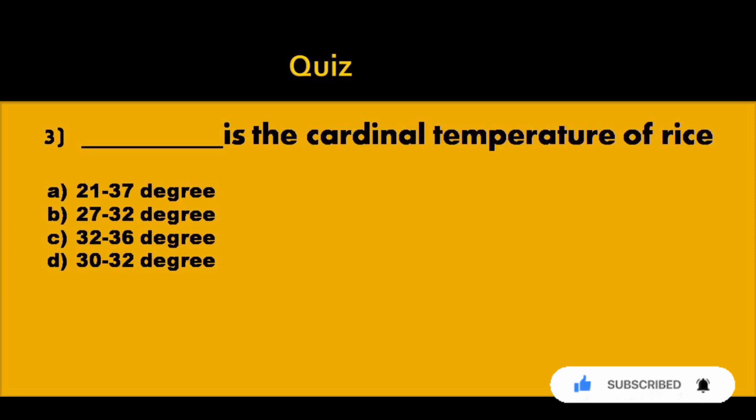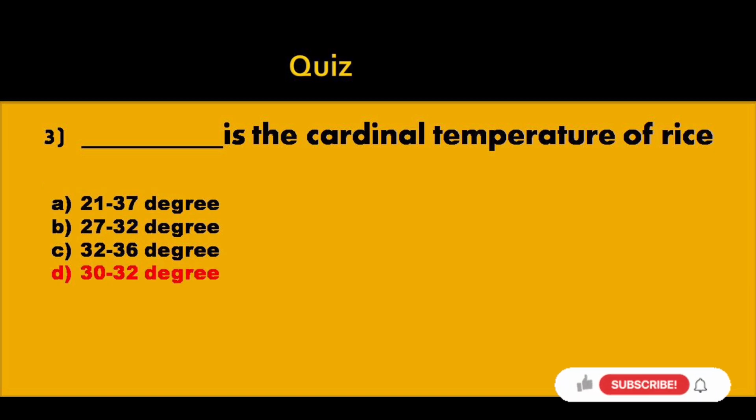Third question, dash is the cardinal temperature of rice. Option A 21 to 37 degree, option B 27 to 32 degree, option C 32 to 36 degree, option D 30 to 32 degree. Answer option D 30 to 32 degree.